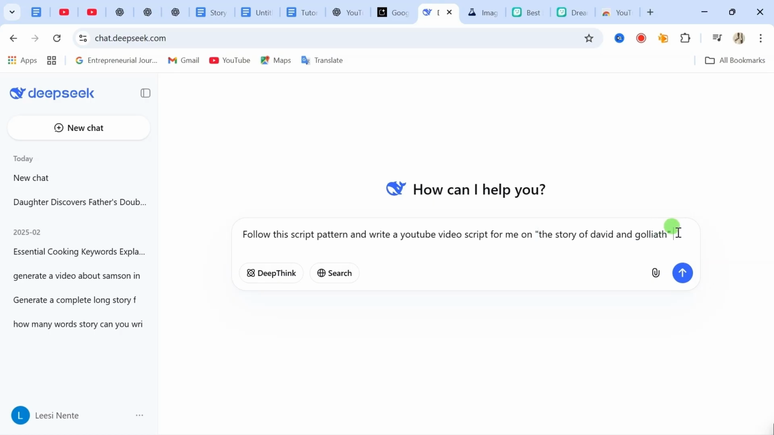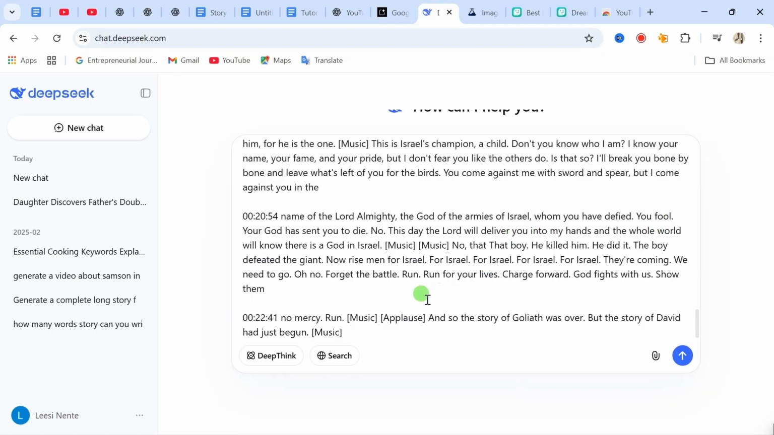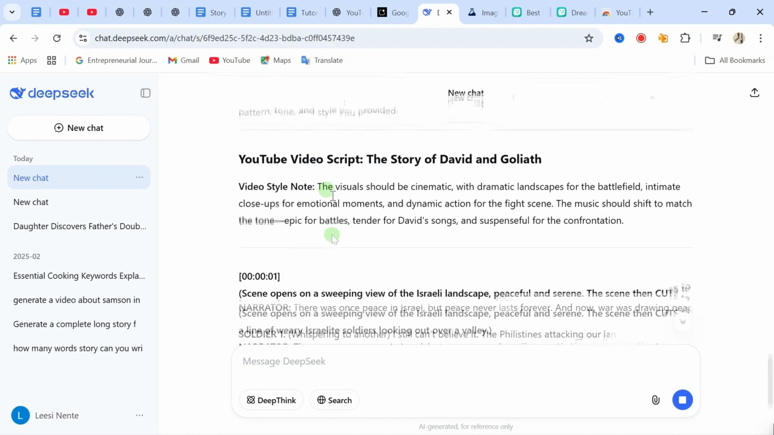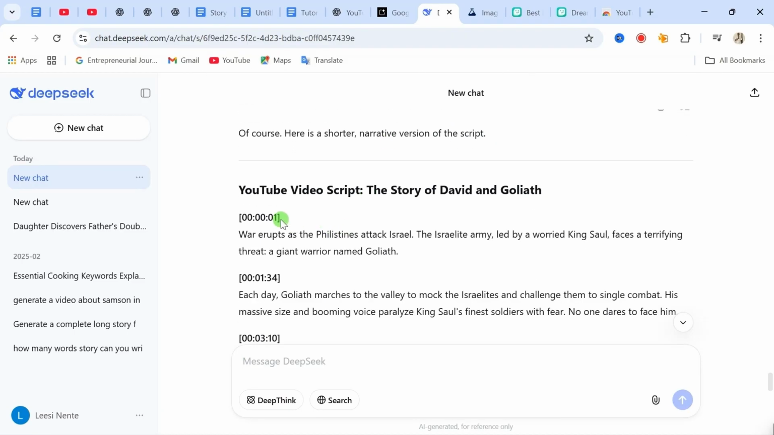After that, give space and then paste in the entire video transcript you just copied. Then you click on send. This website is going to start writing your script for you. And as you can see, the website has just given us the script that we need to create our video.